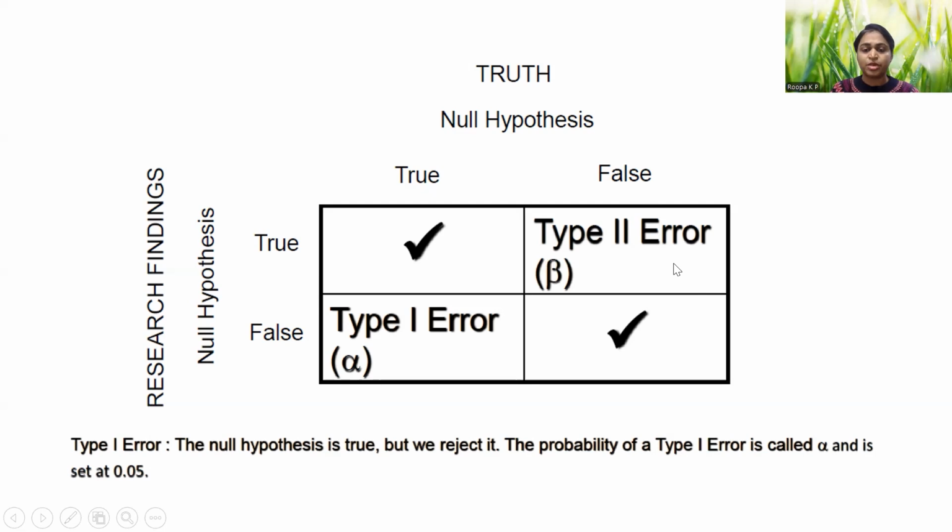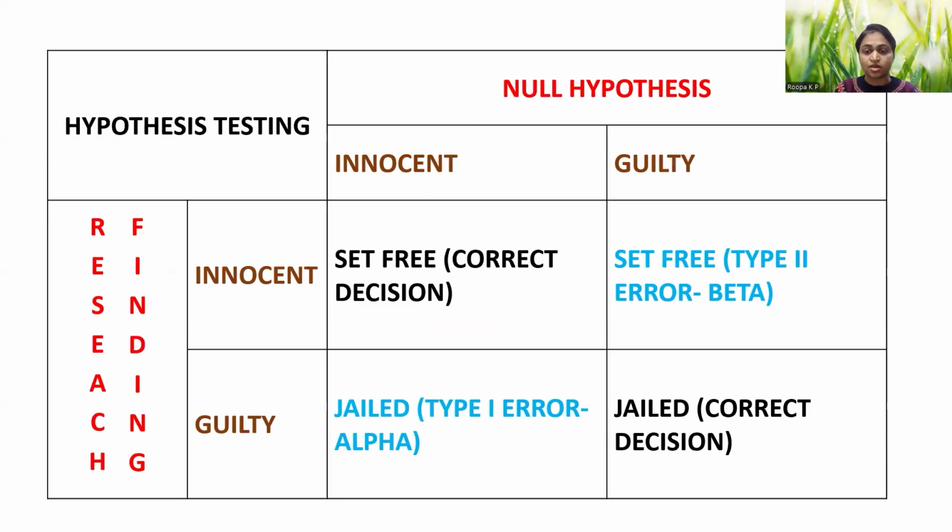Just to give a better example, to get the context of it, we're looking at someone who has to be proven innocent or guilty. This is in legal terms. When actually the person is innocent, and with the research finding, the person is found to be innocent and set free, that's a correct decision. Similarly, when the person is actually guilty and is found to be guilty by research findings, then the person is jailed, and that's a correct decision.